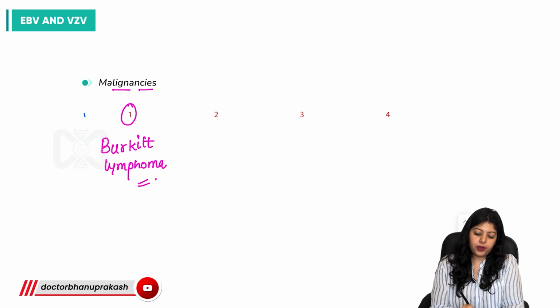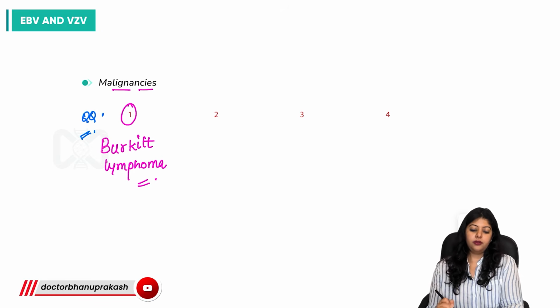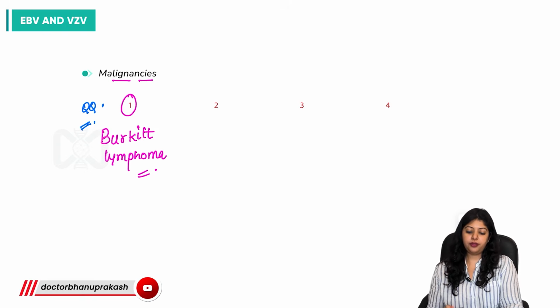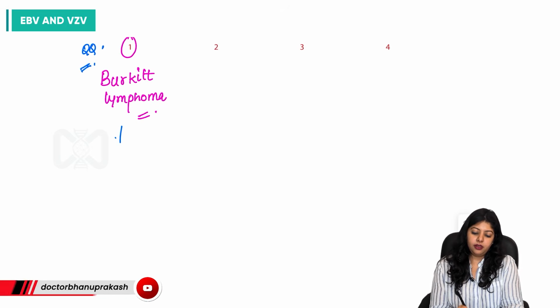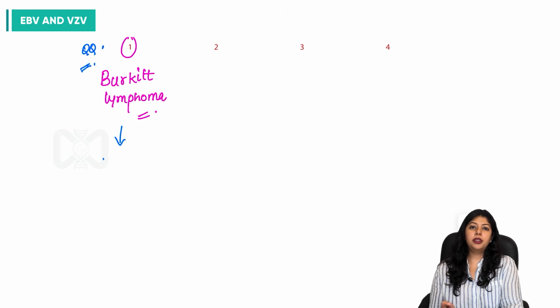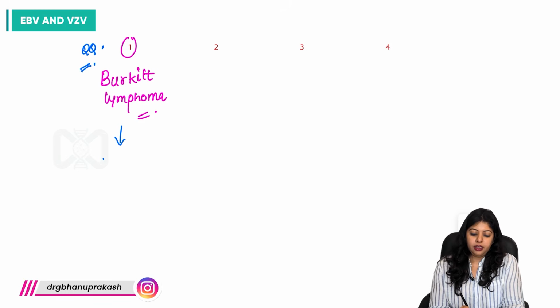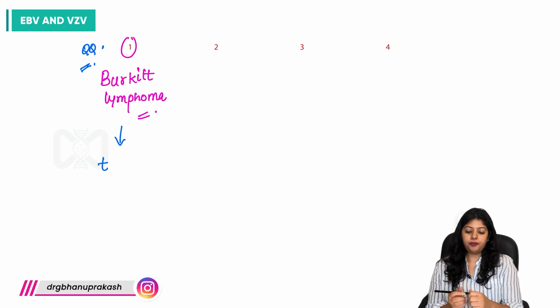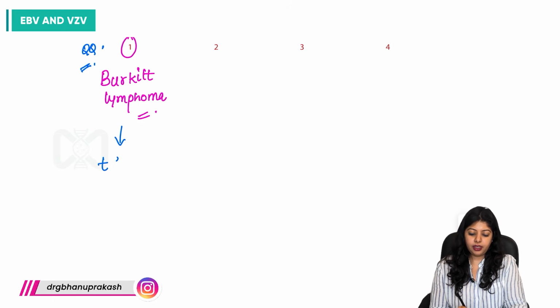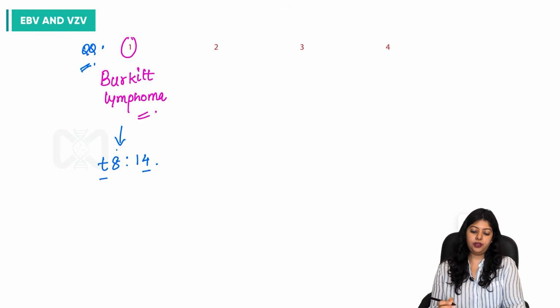Most important question with Epstein-Barr virus: what is the interchange which is occurring? What is the mutation which is occurring in Burkitt lymphoma? It is T(8;14). So how do we remember that?